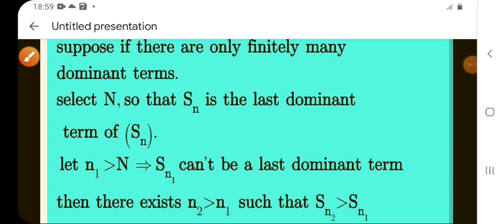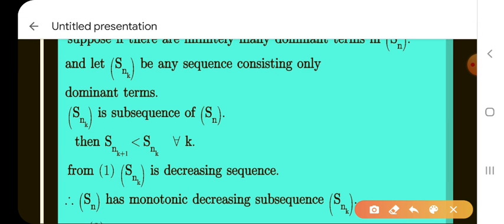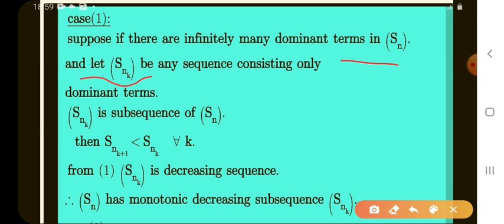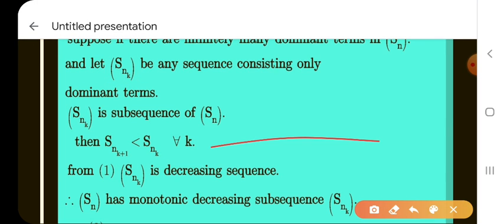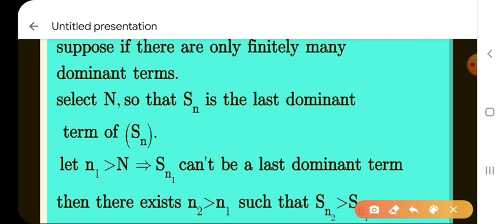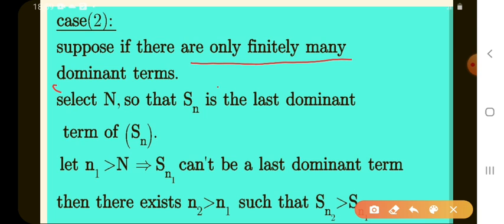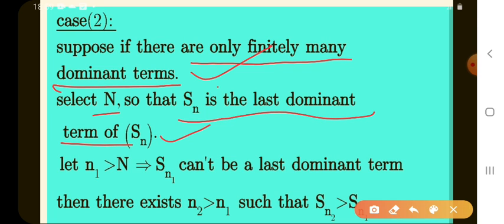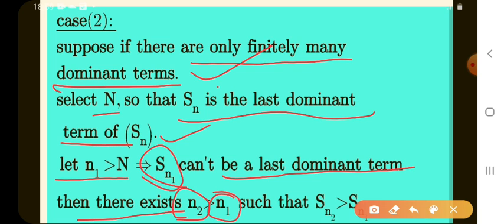Suppose there are only finitely many dominating terms, finitely meaning limited. Select capital N so that S_N is the last dominant term of S_n. S_N is the smallest dominating term of the remaining dominant terms. Let n1 be greater than capital N. S_n1 cannot be a last dominant term. Then there exists n2 greater than n1 such that S_n2 is less than S_n1.